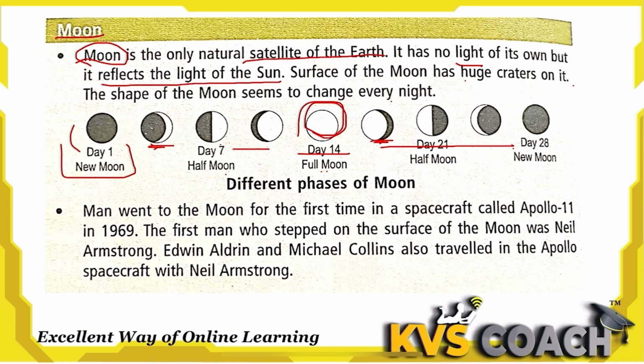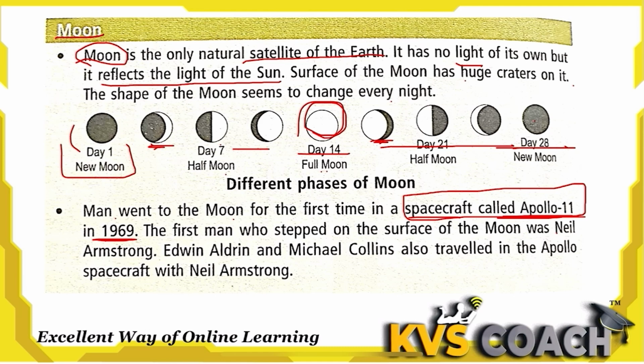Okay, and the gibbous moon decreases its size, and after 14 days there is no moon in the sky, or it is dark. So this is the phase of 15 days of the moon. Man went to the moon for the first time in a spacecraft called Apollo. The first spacecraft in which man went to the moon is Apollo 11 in 1969.